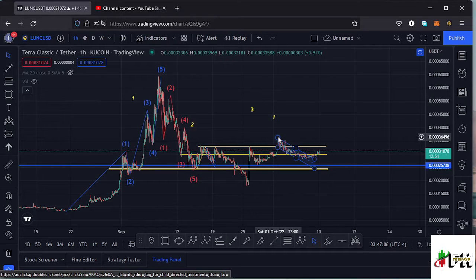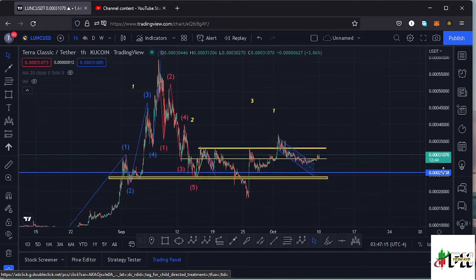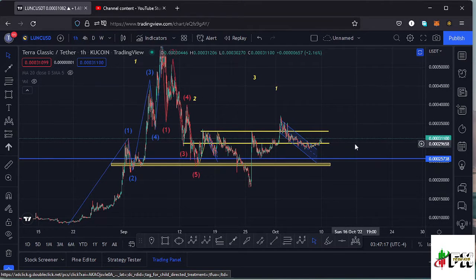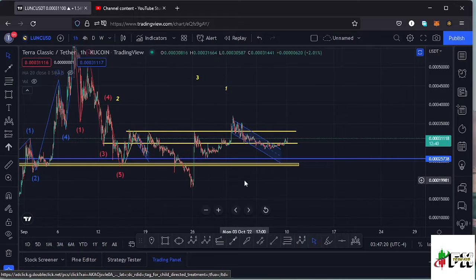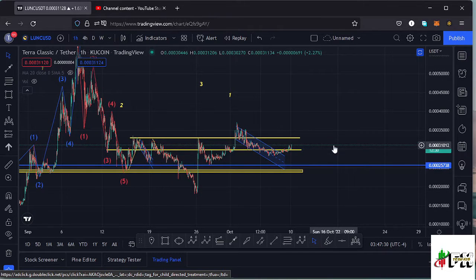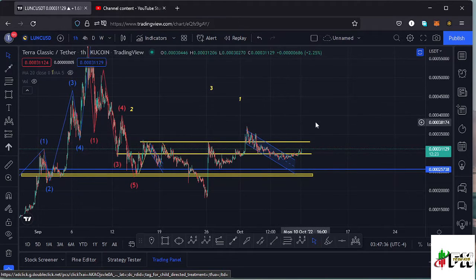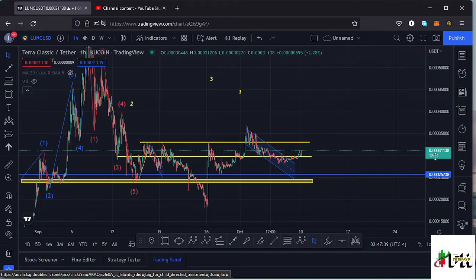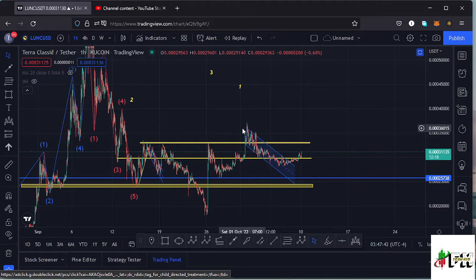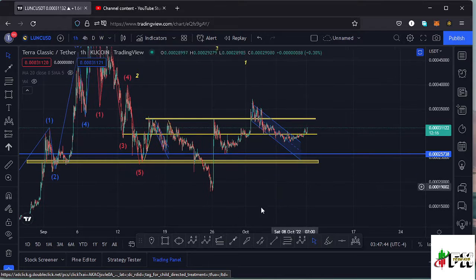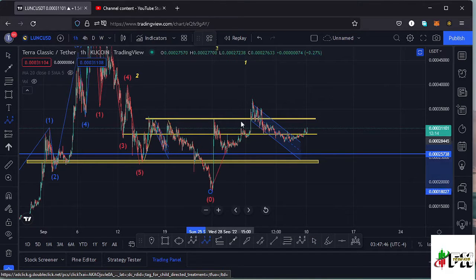And because a wave 3 is an impulsive wave, we also expect to see fractal waves in formation here on the third wave to the upper side, and I believe that is what is playing out, and that is what I want to base my analysis on here on the LUNC chart. Getting into the formation of this higher Elliott wave count 3 that we can see over here, which I have said is an impulsive wave, and we also expect to see fractal waves in formation, I believe whatever we are seeing over here in this movement to the upper side is an Elliott wave structure, having this as the first wave to the upper side.